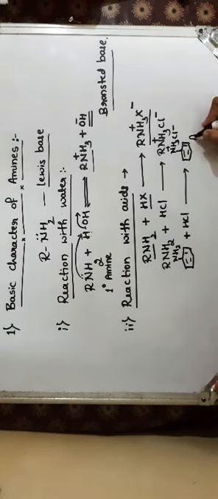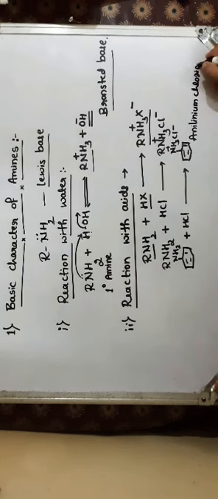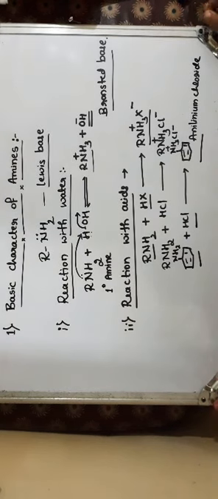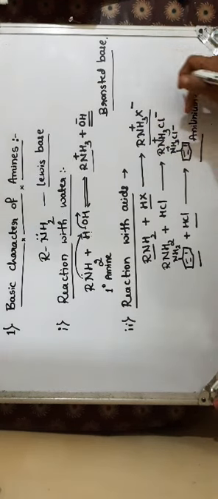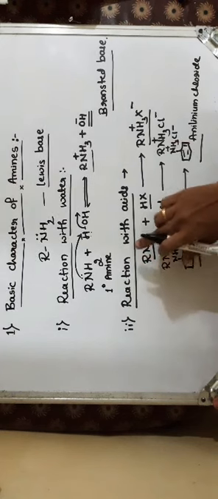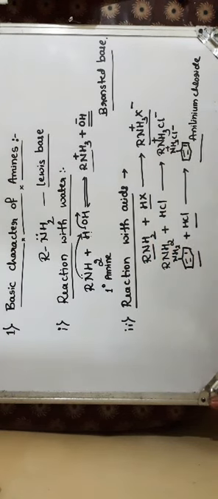So anilinium chloride is formed as a product. When a base is treated with an acid, there is a formation of a salt. So these are the amine salts formed on the reaction of amines with mineral acids.